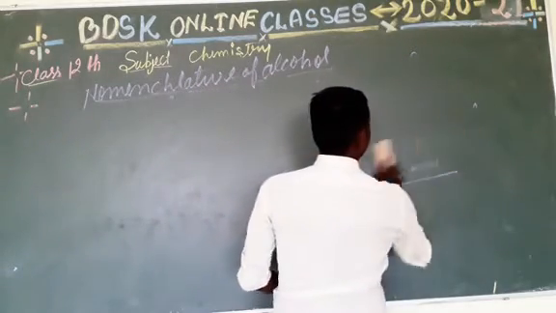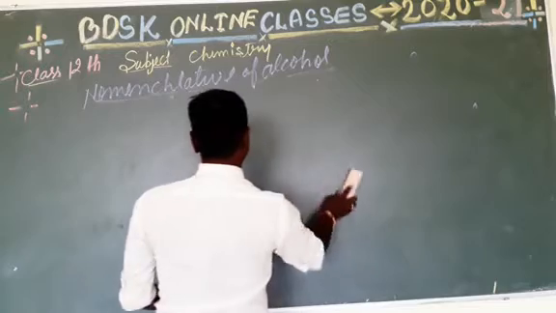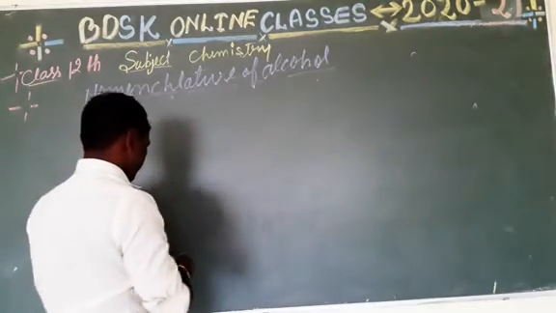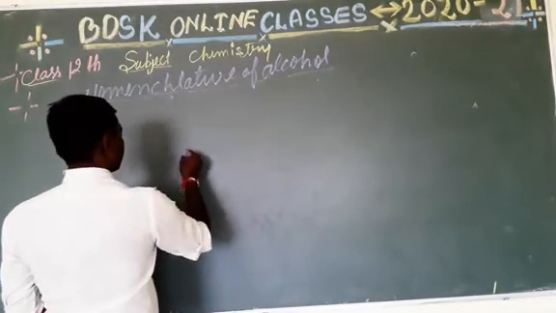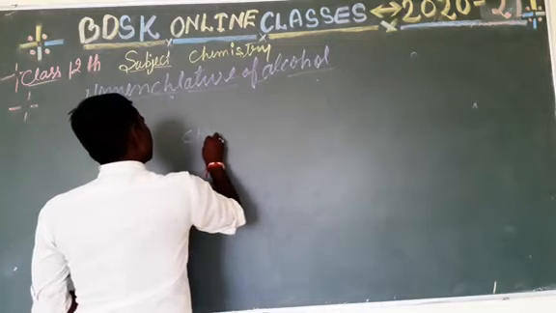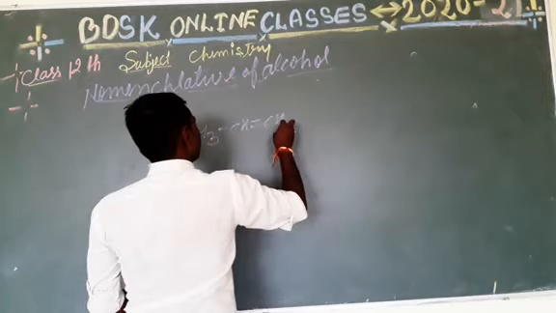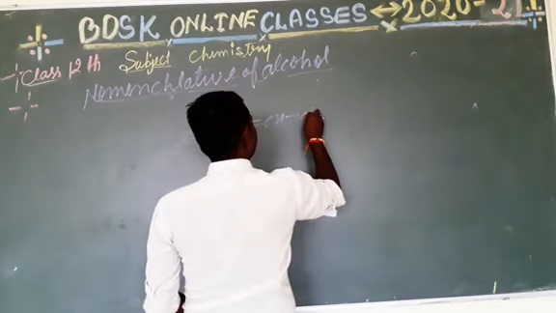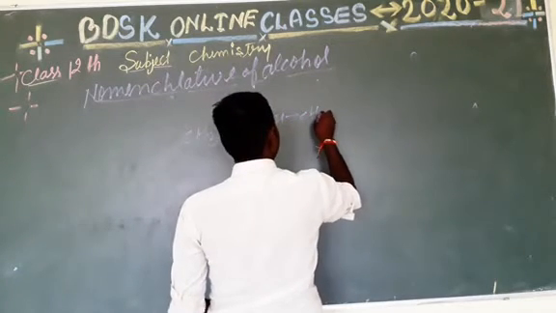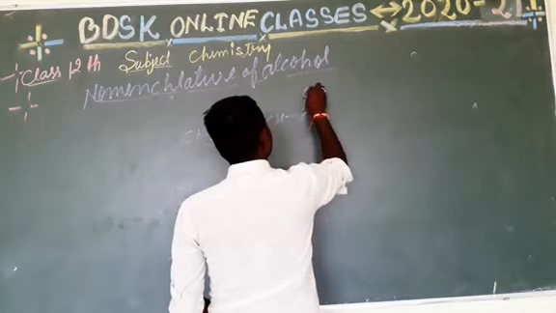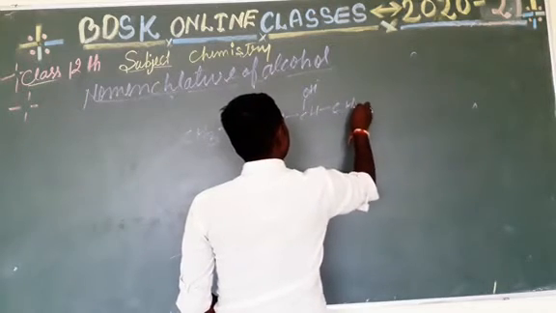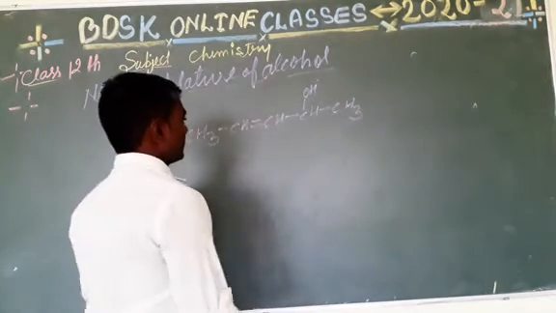Let's take another special example of alcohol, that is CH3 CH double bond CH CH3.